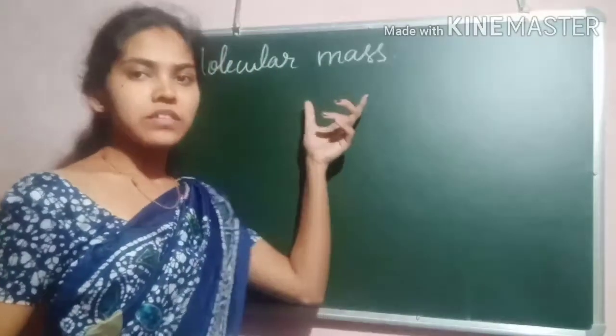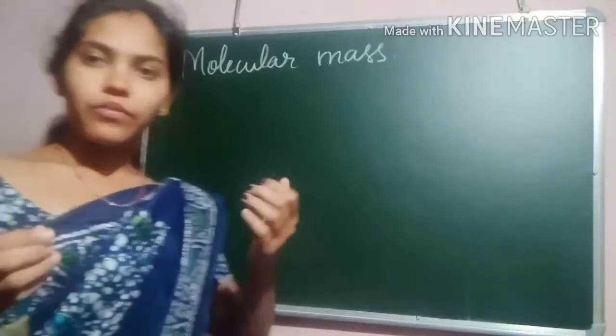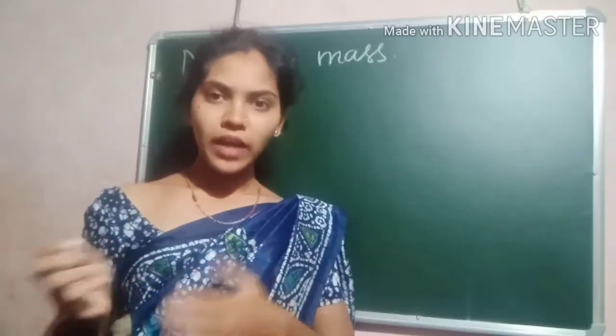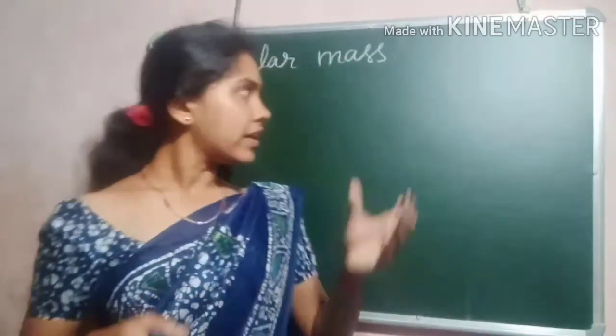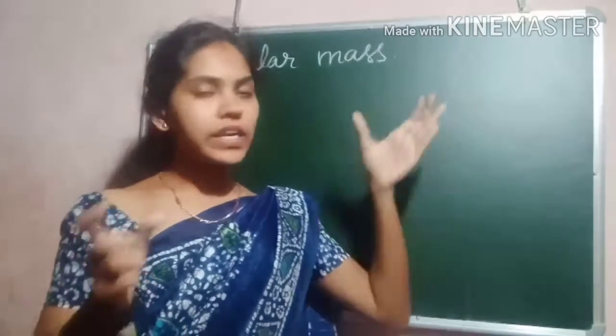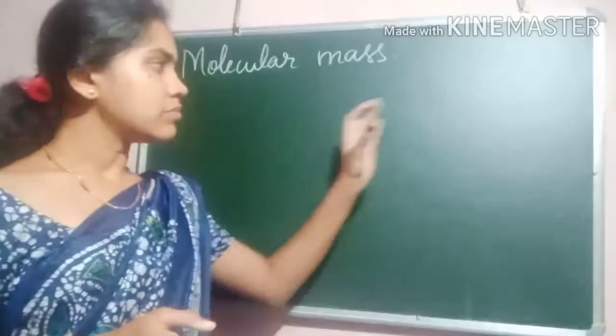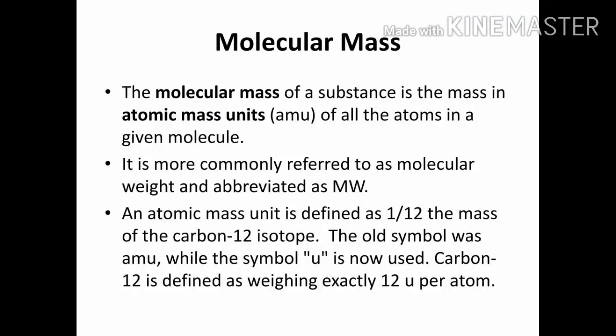The next concept is molecular mass. We have discussed what we mean by atomic mass. Atomic mass is nothing but the mass of the atom. Similarly, the molecular mass is the mass of all the atoms in a given molecule. So, the meaning of molecular mass is the sum of atomic masses of all the atoms in a molecule of a substance.